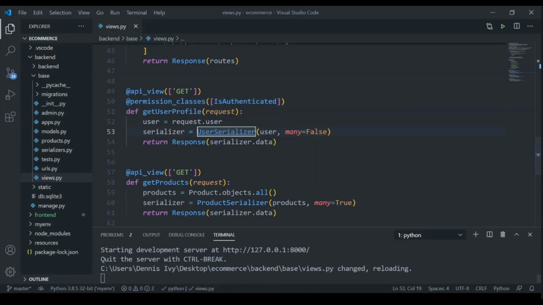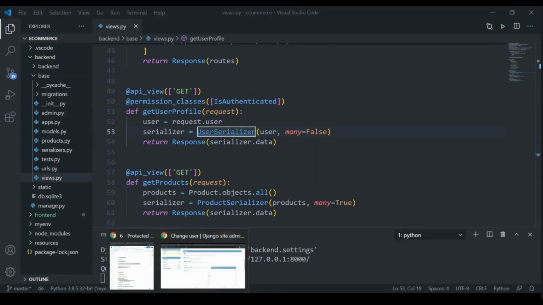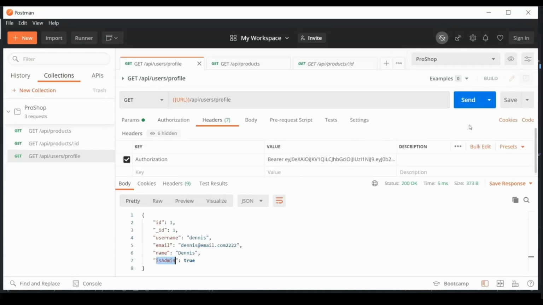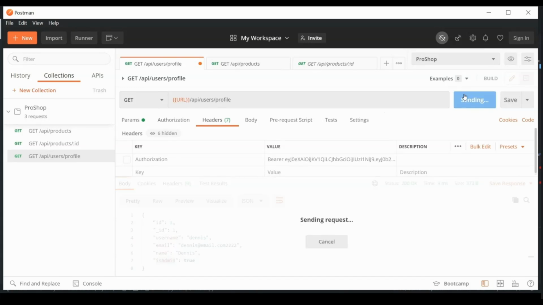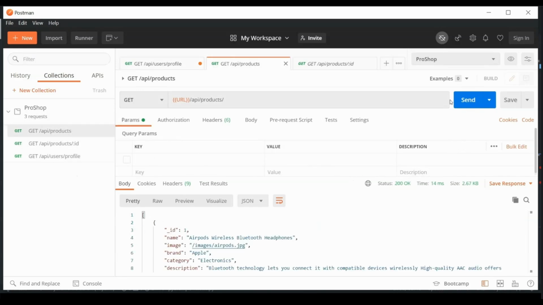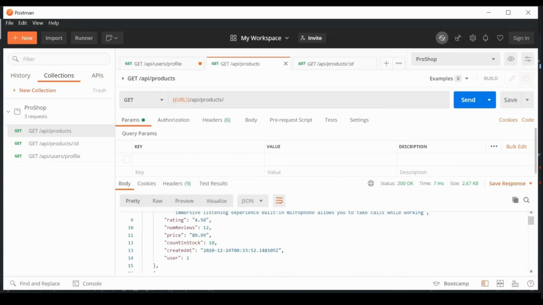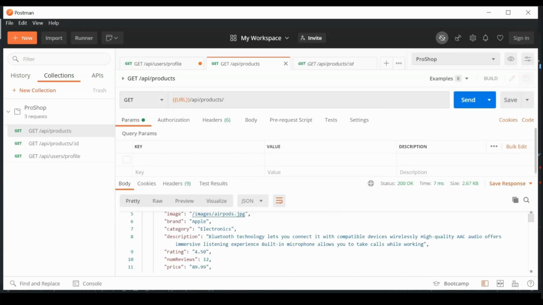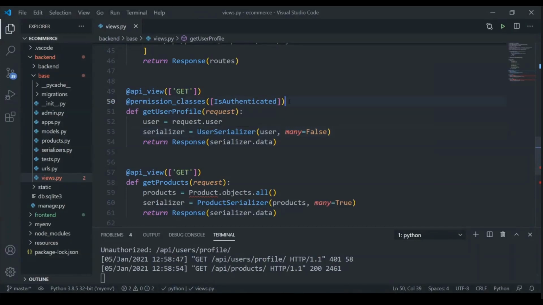Okay, so right now if I try to access this view, we'll go to Postman. If I send a request, we get back the user information. If we take away the token, we get back "Authentication credentials were not provided." So if we try to go to products, for example, we can get the products because there is no permission class restriction on it.